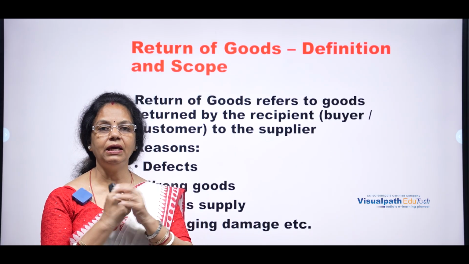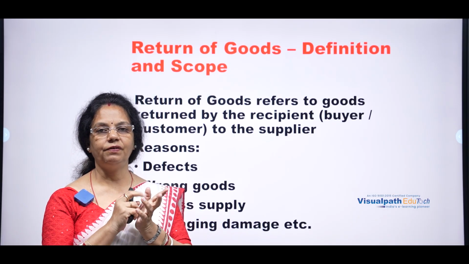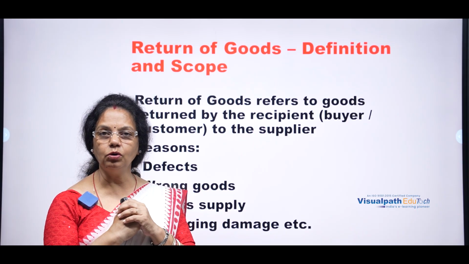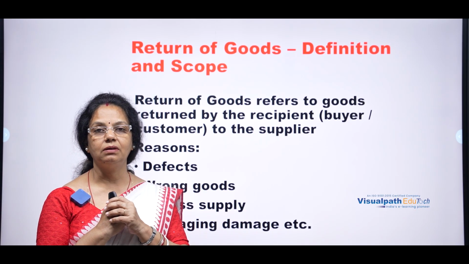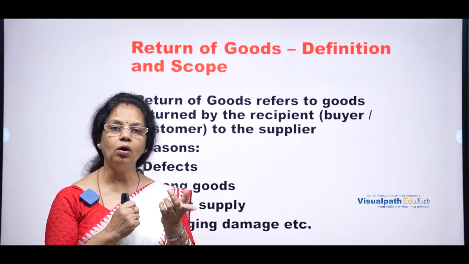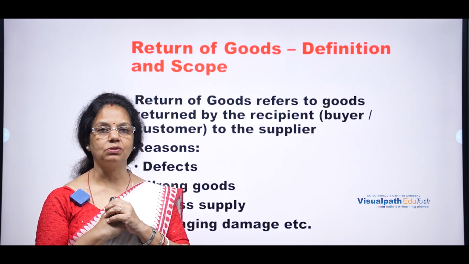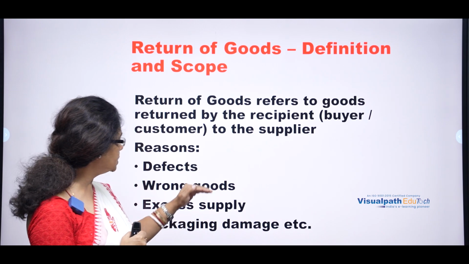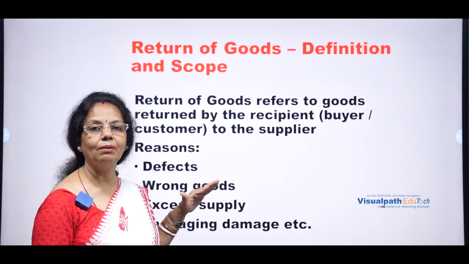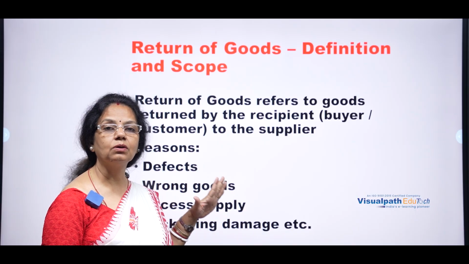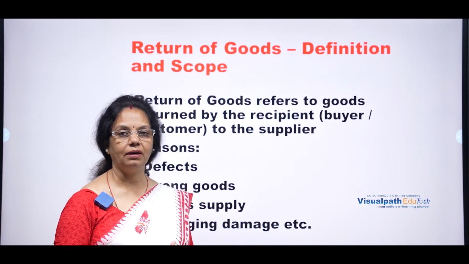It may be double D, damage and defect. It may be wrong goods, or it may be excess goods. So these are the reasons why generally the buyer returns the goods to the supplier.